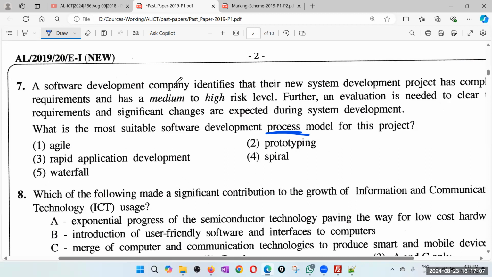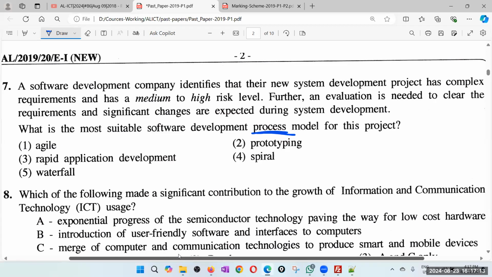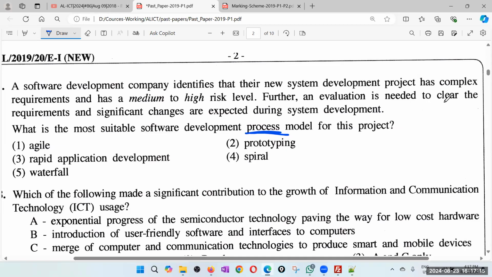A software development company identifies that their new system development project has complex requirements. So if it is complex requirements, maybe we can't do very fast, and has a medium to high risk level. High risk means usually it's not very good to go for agile, because agile is short cycles, you develop it quick and fast.